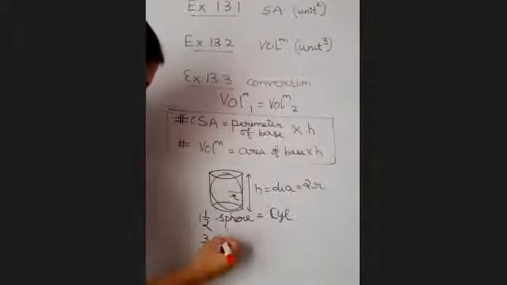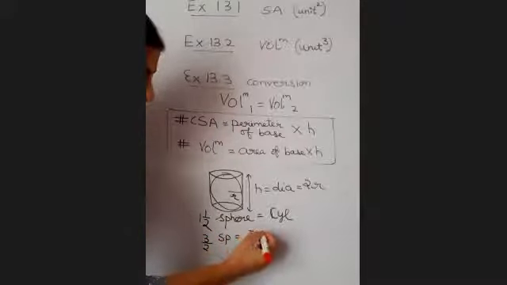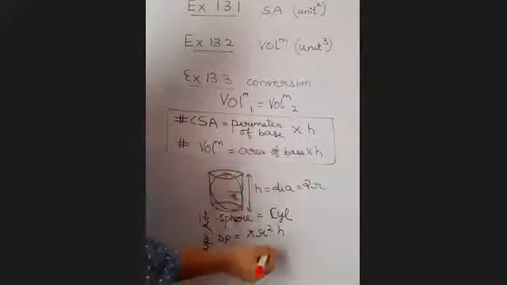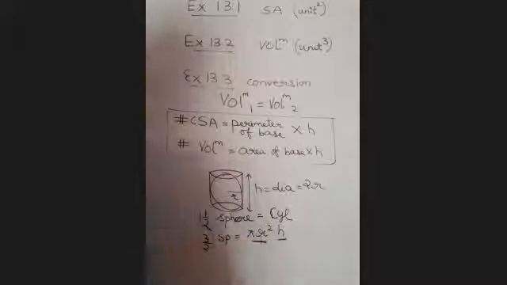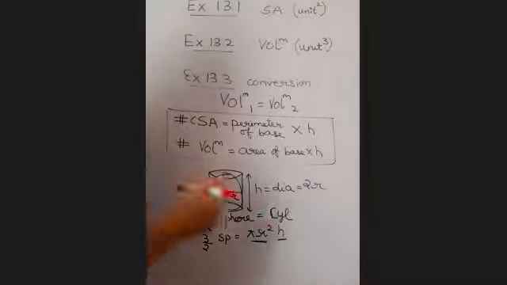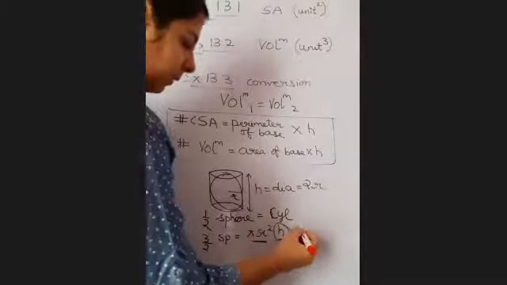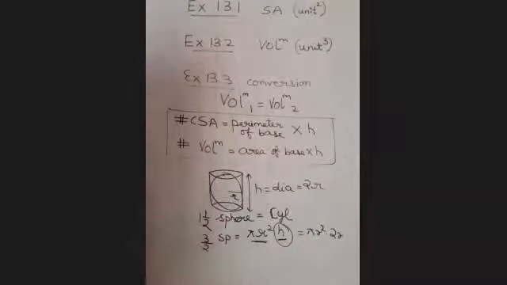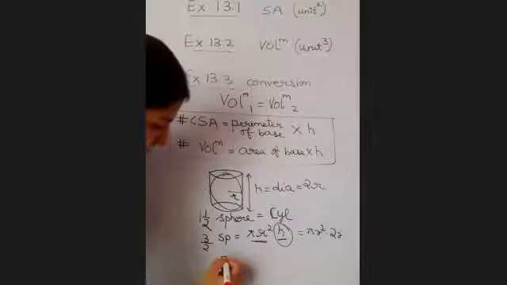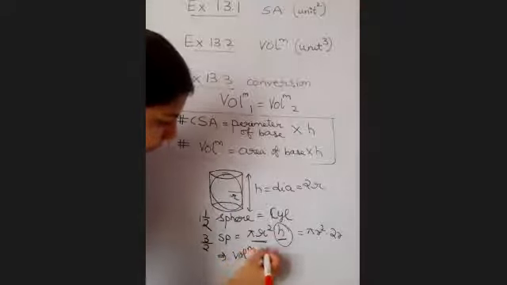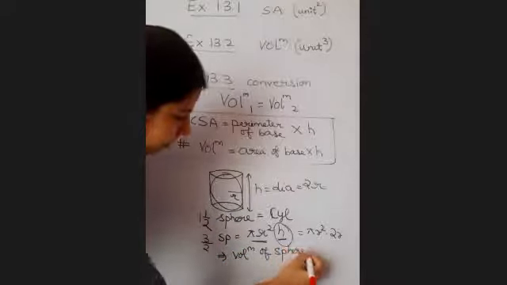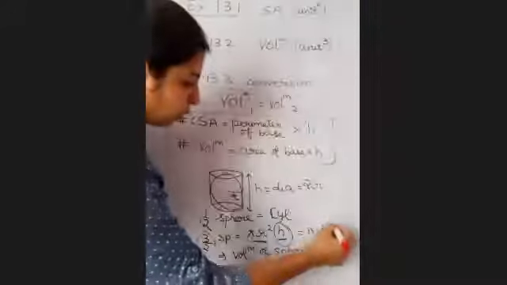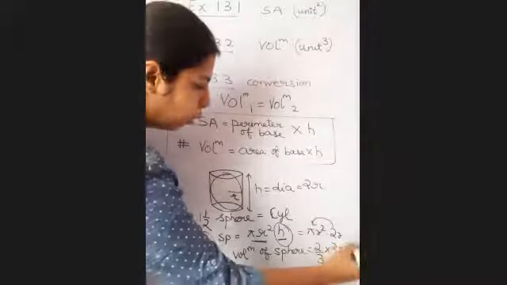और cylinder is pi r square h. ये हमें पता होना चाहिए. Again remember, area of base pi r square taken h times. Volume of cylinder pi r square h. अब h को मैं replace कर दूंगी twice of r से. So pi r square into twice of r, 2 pi r cube. This gives me the volume of sphere. 3 by 2, that side will become 2 by 3, 2 by 3 into 2 pi r cube.